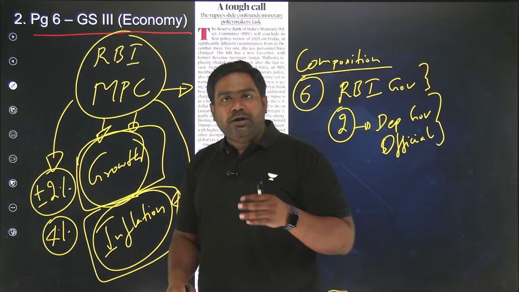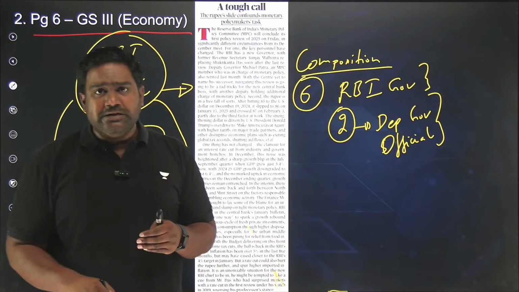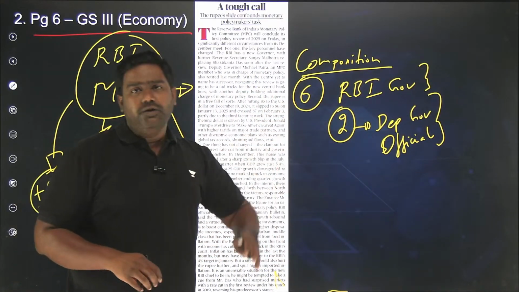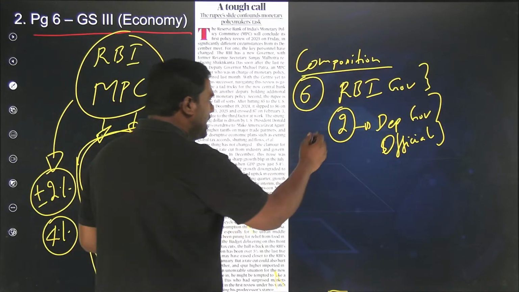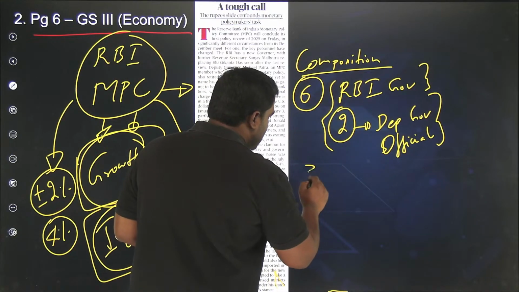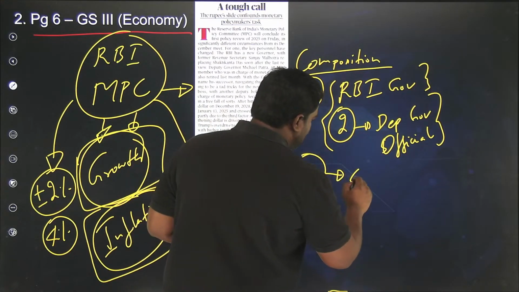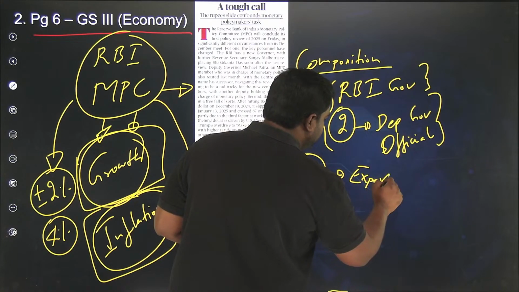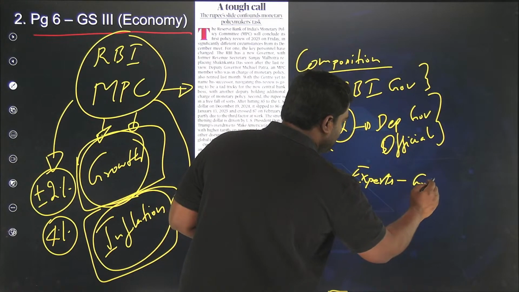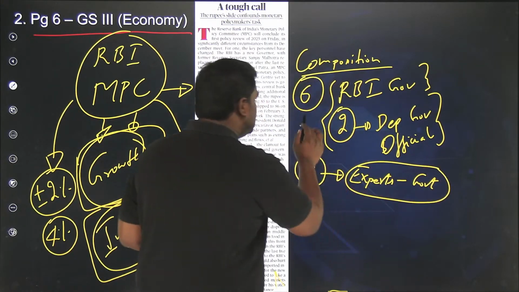So in total, RBI itself has 3 representatives, including the governor of the central bank. Apart from these 3, there will be 3 experts appointed by the government.